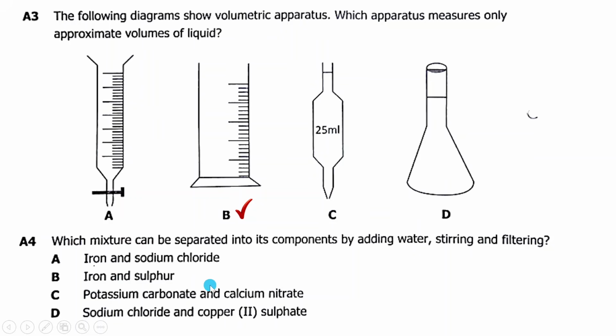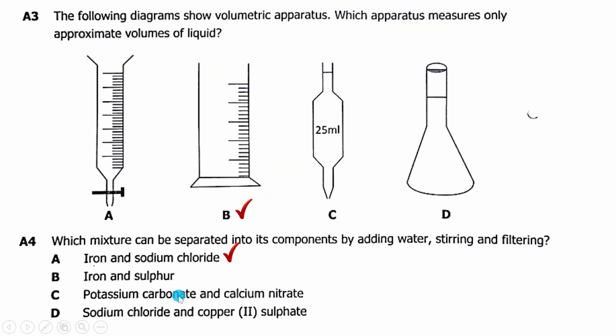Sulfur is a nonmetal. If you put it in water, does it dissolve? No, it doesn't. Okay. Then if iron and sulfur are not dissolving, and you try to filter so that you can separate them, can they be separated? No. Then you have C actually. So the answer is A.